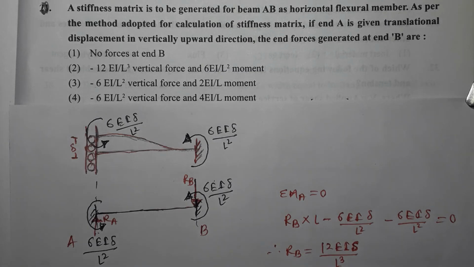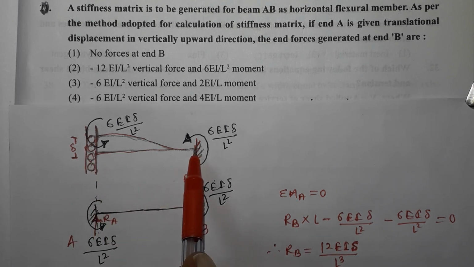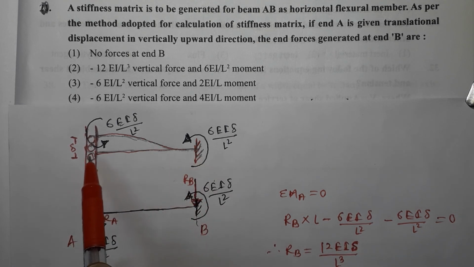Next question. A stiffness matrix is to be generated for beam AB as a horizontal flexural member. As per the method adopted for calculation of the stiffness matrix, if end A is given a translational displacement in the vertically upward direction, the end forces generated at end B are. Now, in order to explain it, I have considered this beam. This is the end B, this is the end A.